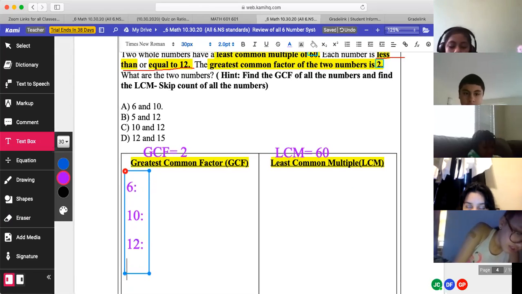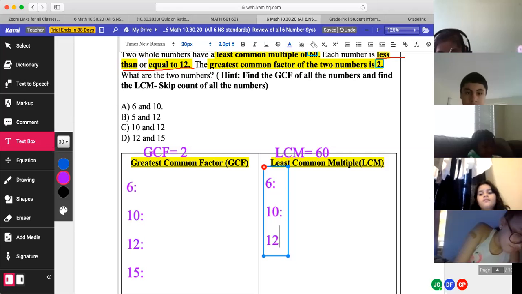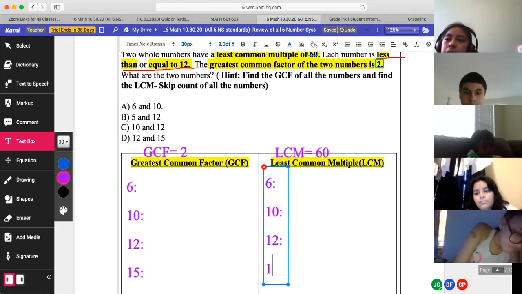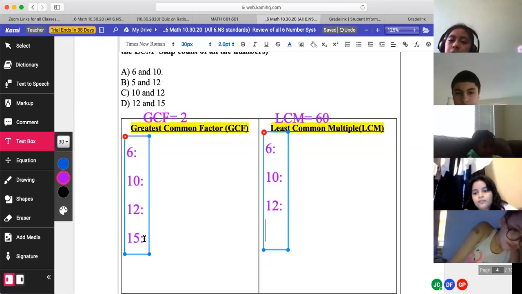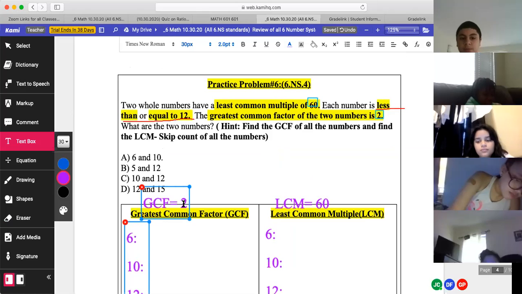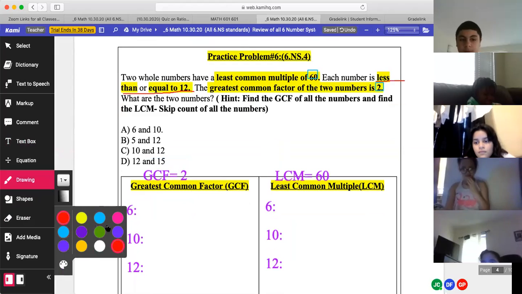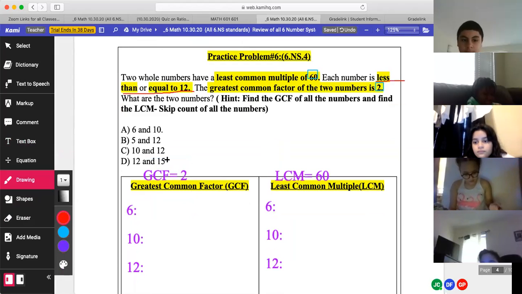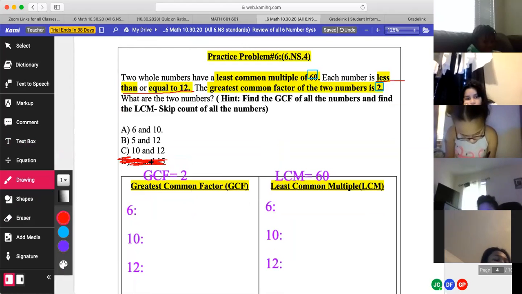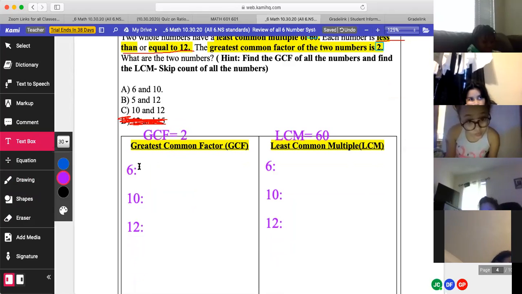Clearly, we have a lot of answer choices, right? So it says each number is less than or equal to 12. So can we do 15? No, we can't. So what do we do with letter D? We X it out. That's right. Good. Now we're going to have to find the GCF and the least common multiple of 6, 10, and 12.